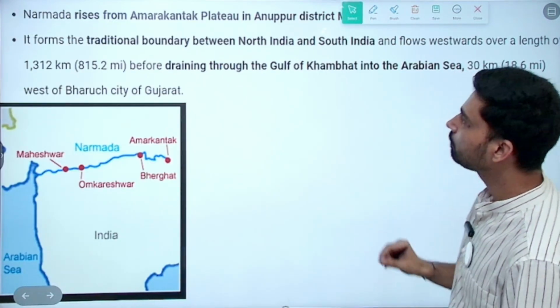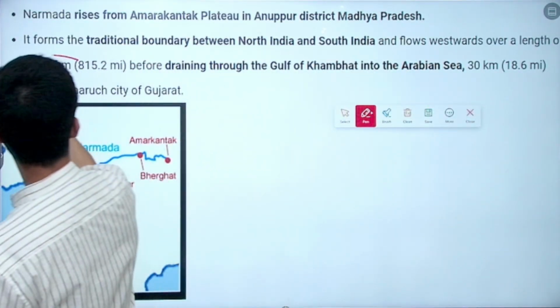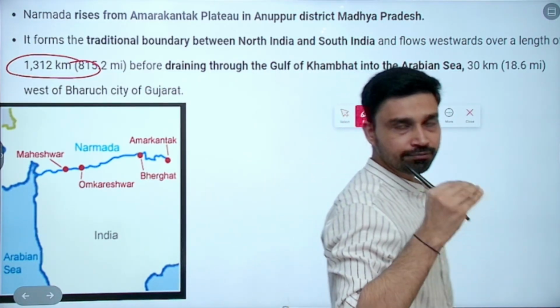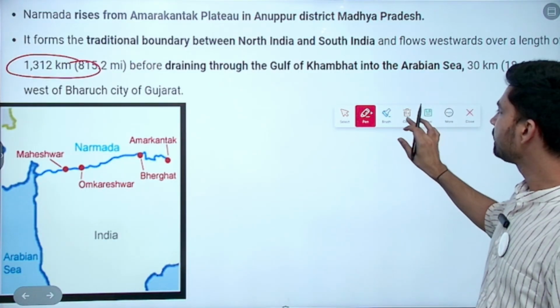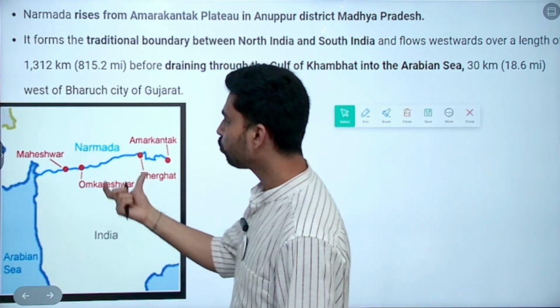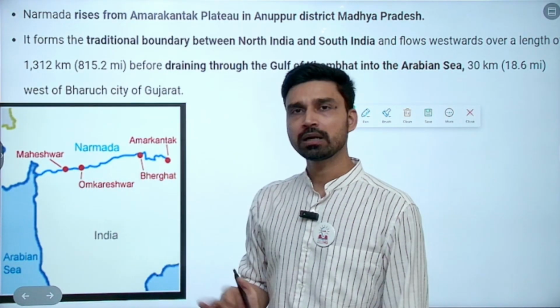That is about river Narmada. Already we have discussed that the length of the river is about 1,312 kilometers. In India, it is considered the fifth longest river. That is the significance of the river Narmada. Bheraghat, Omkareshwar, Maheshwar are some of the famous cities or towns located on river Narmada.